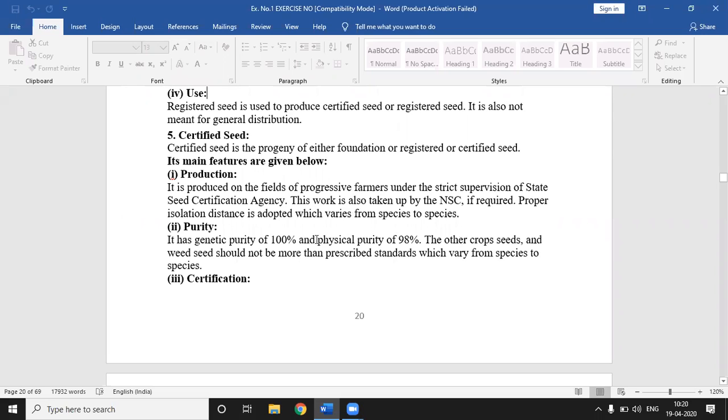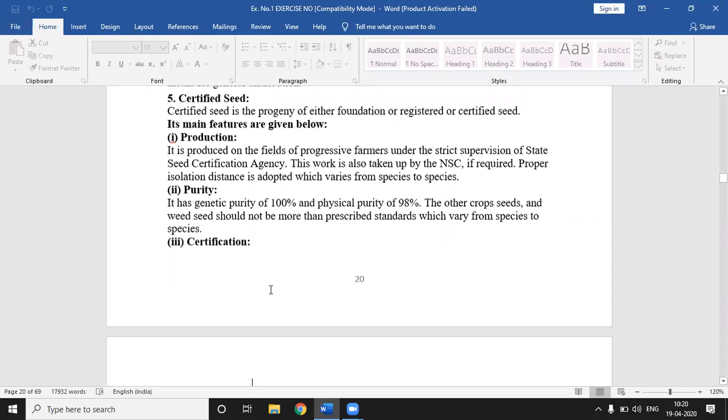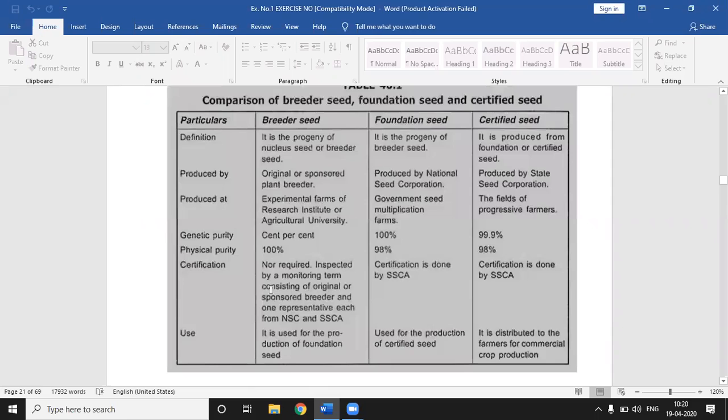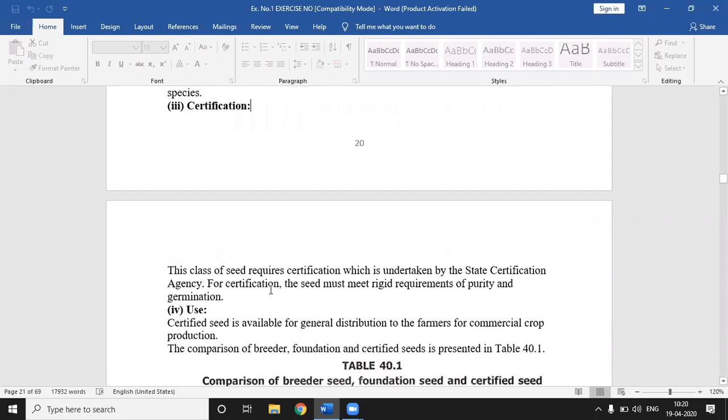Okay, then certification of certified seed. The certified seed class requires certification, which is undertaken by the state certification agency. For certification, the seed must meet rigid requirements of purity and germination. We check the germination percentage and its purity also.